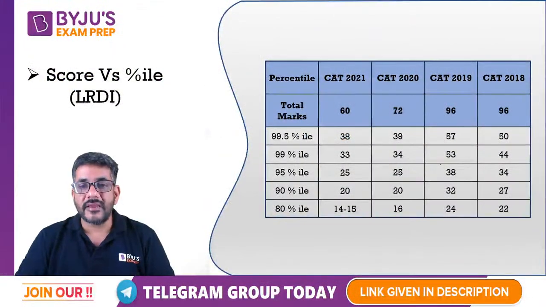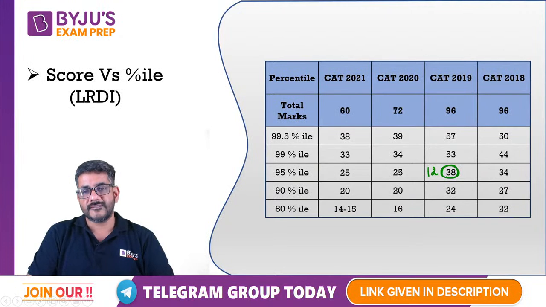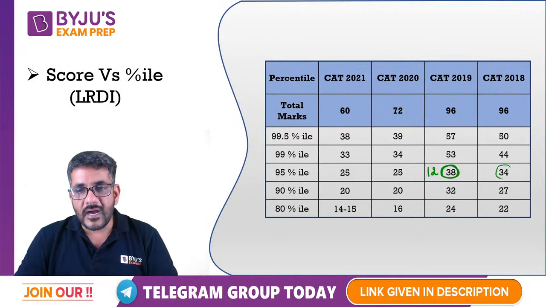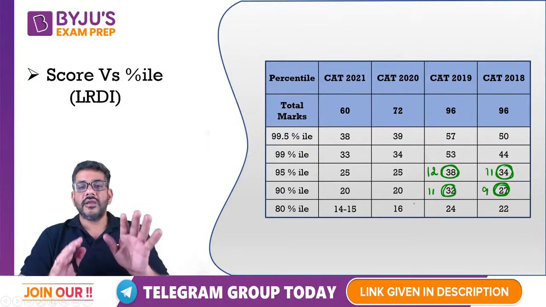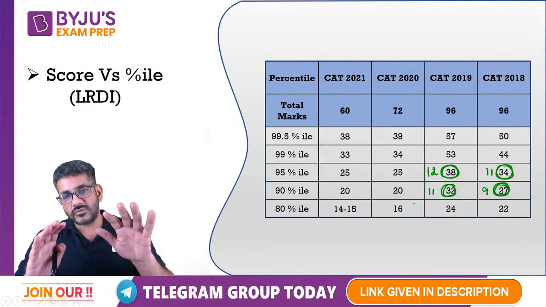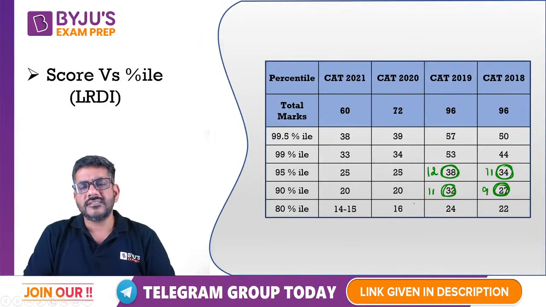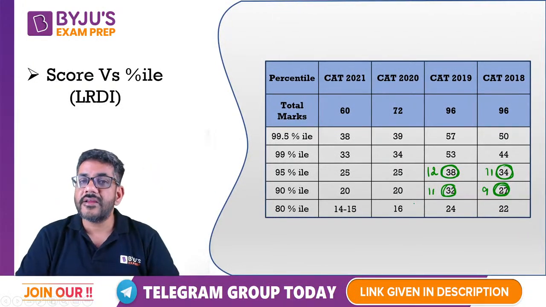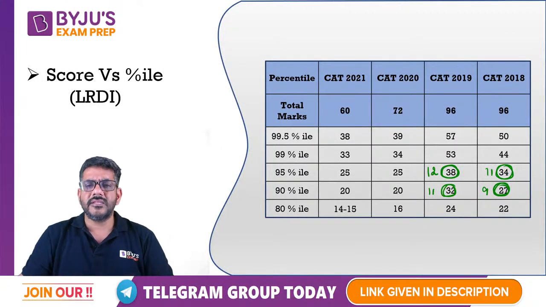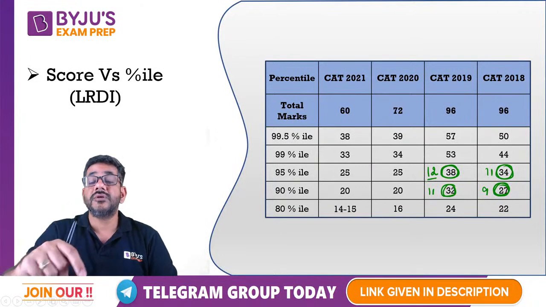Just have a look at this. If I talk about LRDI, so this 38, 95 percentile is at approximately 12 questions. और यहाँ पे this was approximately 11 questions. In 2018, it was very close to 9 questions. और यहाँ पे भी it was very close to 11 questions, right? So as I told you, in LRDI, it would go slightly a bit to the downside. थोड़ा सा आपका पेपर जो डिफिकल्ट साइड पे चला जाता है. Therefore, the number of questions at which you get 95 percentile is lower. अभी हमने वर्बल एबिलिटी में देखा, ये 12 पे आ रहा था, लेकिन वर्बल एबिलिटी में this was 17.